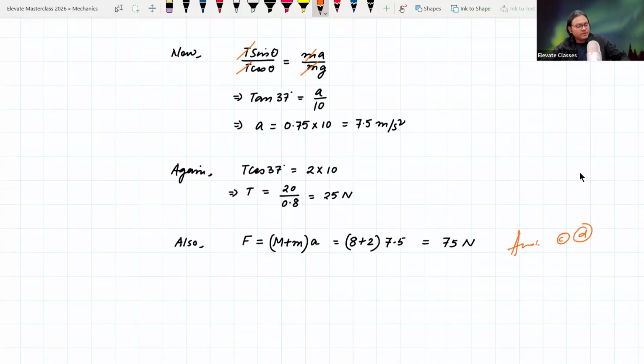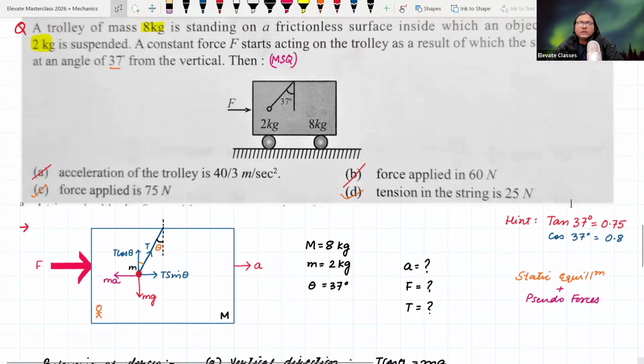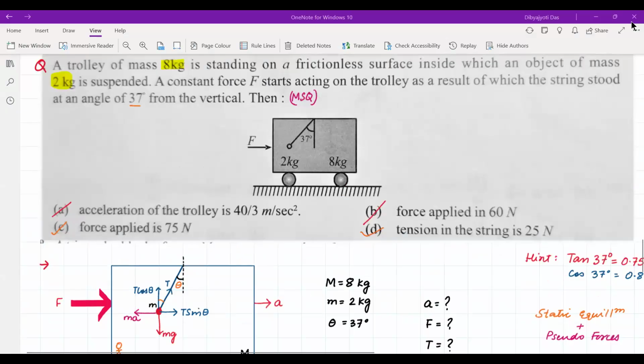Clear है? बताइए. I have done a question related to static equilibrium plus pseudo forces. I have also done a question related to inclined plane problem plus pseudo forces. Clear है ये question? Everybody? Yes sir. I have one doubt. Yeah.